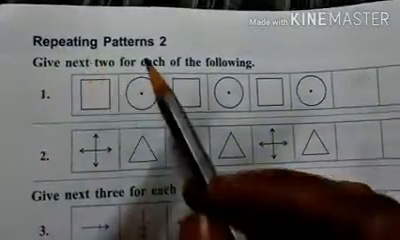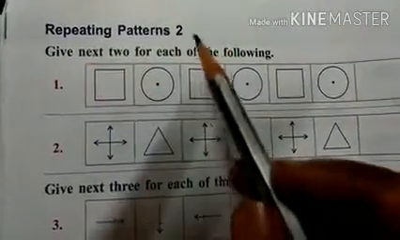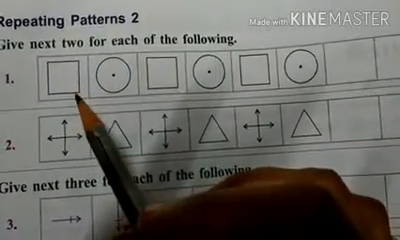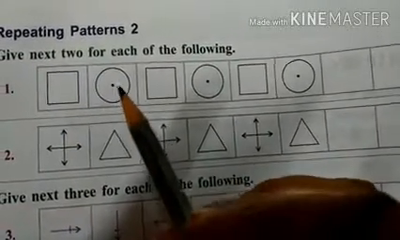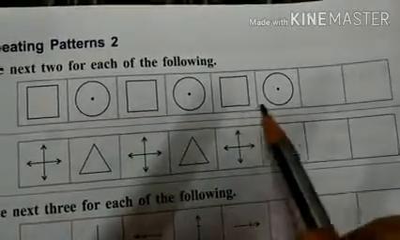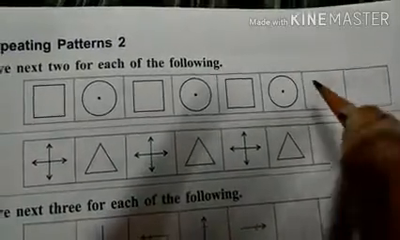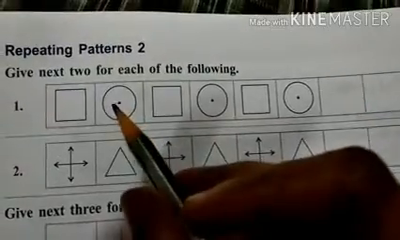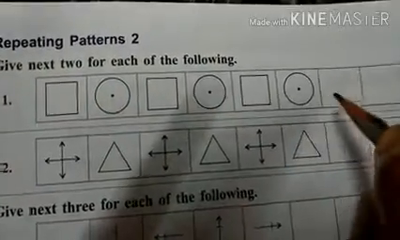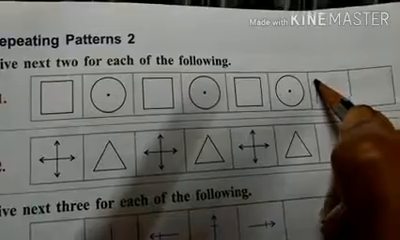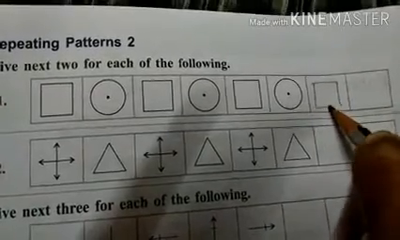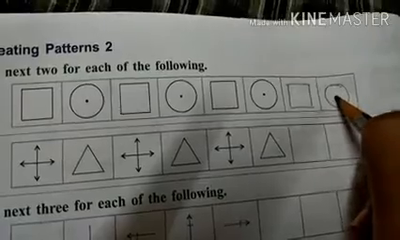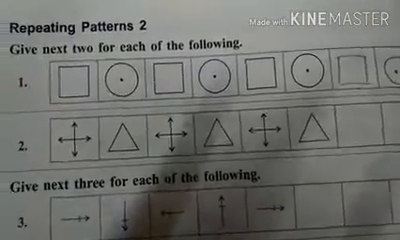So here repeating patterns, give next two for each of the following. Here the square, then circle with a dot, then the next one will be, here you can see the patterns are repeated, the patterns are repeating. So here will be square and the next one circle and dot inside the circle.